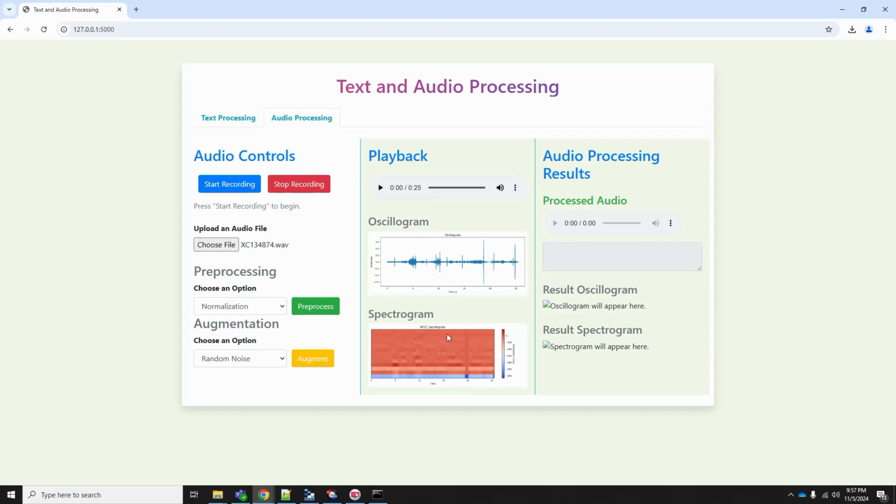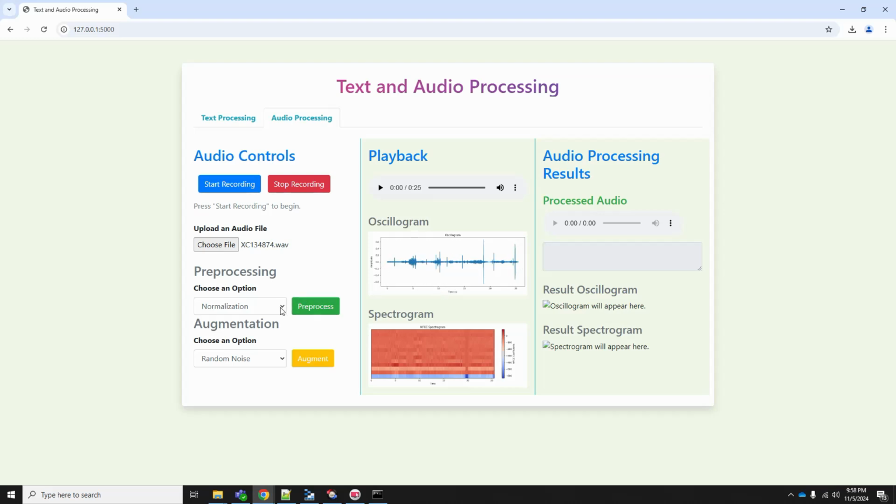A spectrogram. Here I am plotting the MFCC spectrogram. It is nothing but the mel frequency cepstral coefficients. This is one of the concepts in audio that captures important features which are human understandable, like how we recognize an audio. Similarly, MFCC features help the system understand sound the same way that a human understands it. So that is what we represent as a graph here. This is the MFCC spectrum of the audio file that I have uploaded, and this is the amplitude versus time of the uploaded audio file.